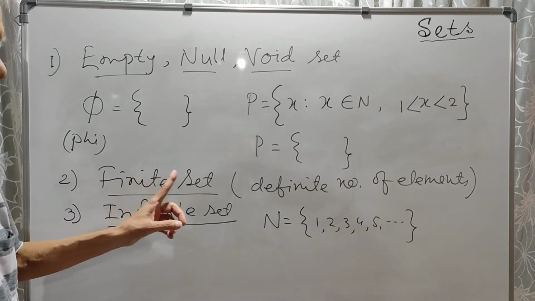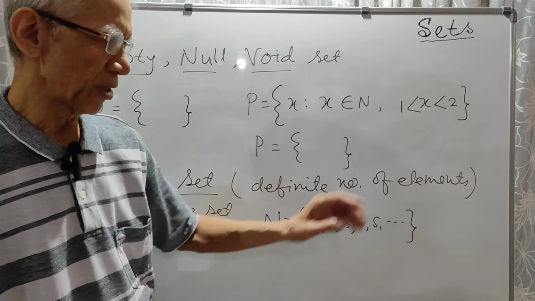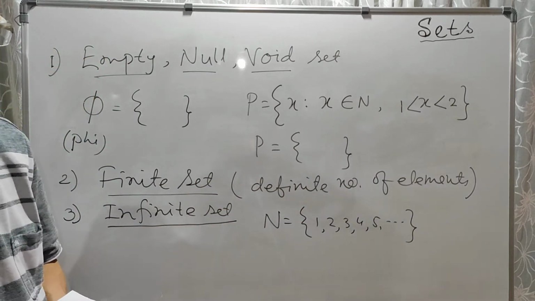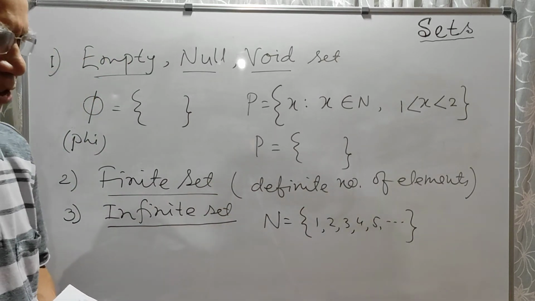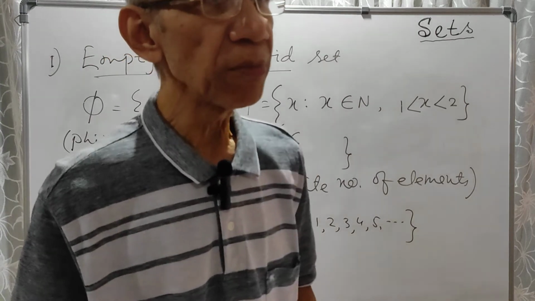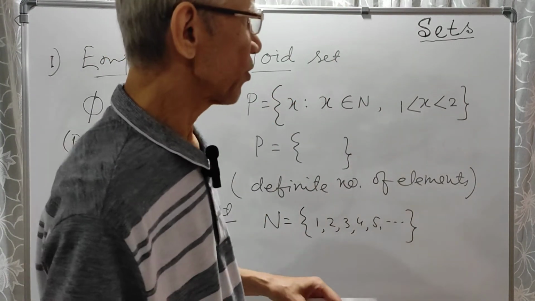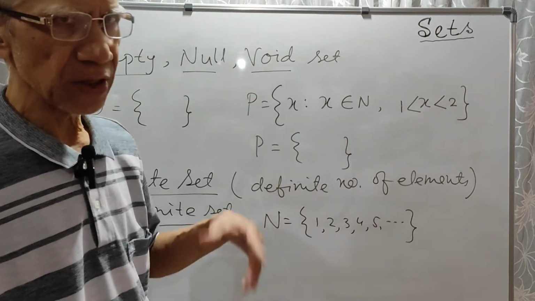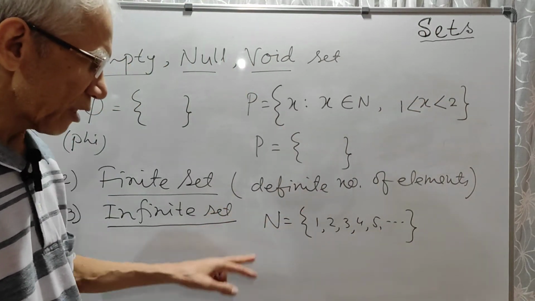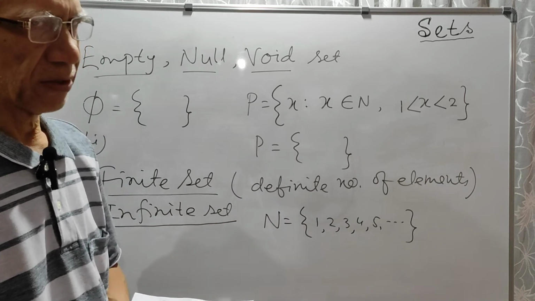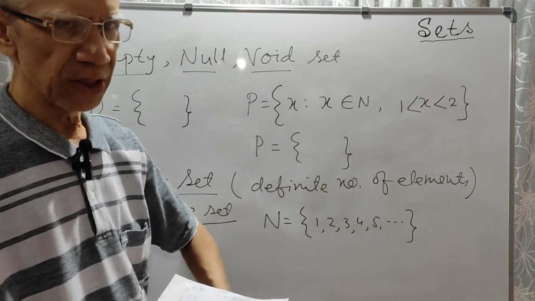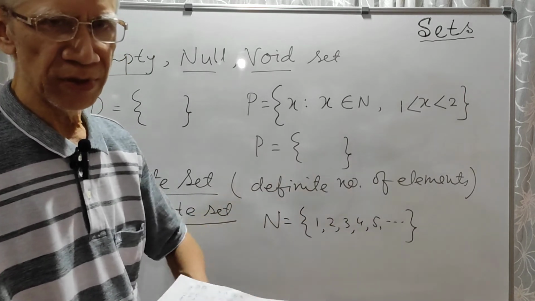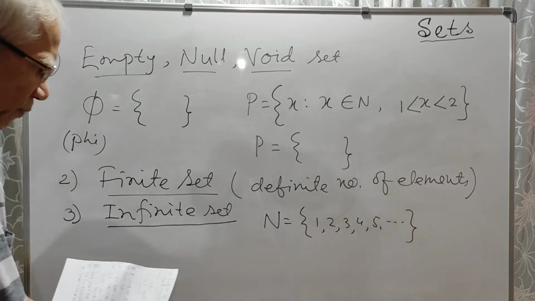So a finite set is a set which has a definite number of elements, like the set of vowels, the set of digits, say the set of all the natural numbers from 1 to 100. That set will be a finite set. But the set of natural numbers will be an infinite set. The set of integers will be an infinite set. The set of real numbers will be an infinite set, like that.